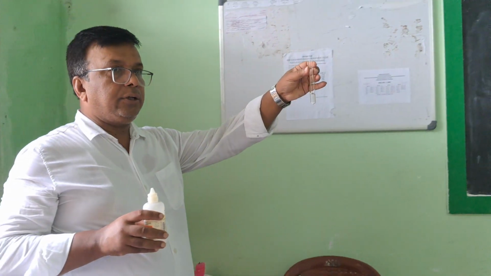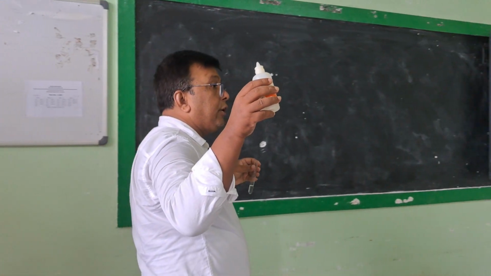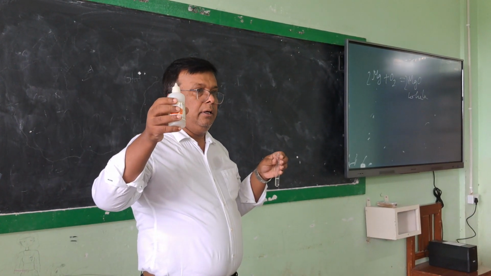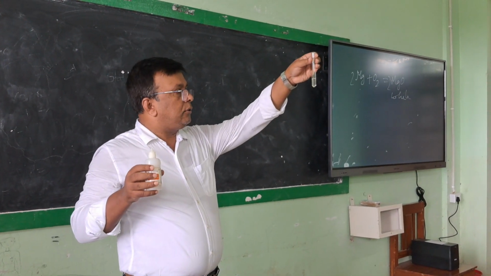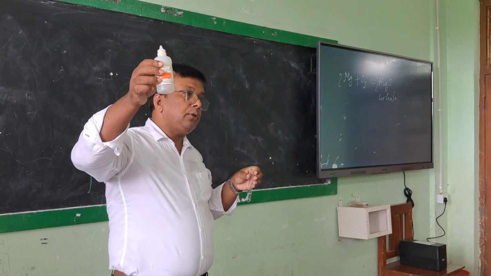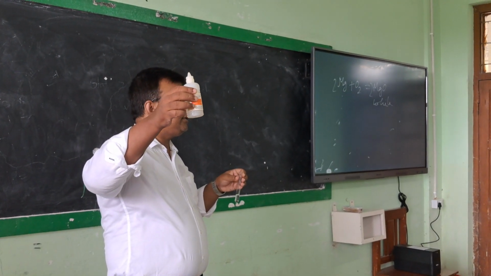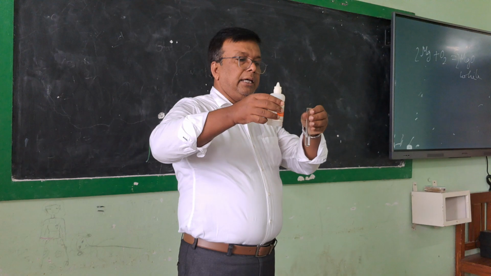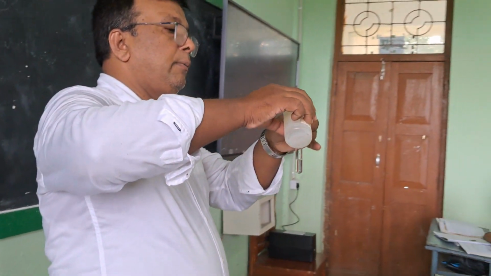This is sodium hydroxide, and this is known as phenolphthalein. This is actually an indicator. This is colorless, like water. This is also like water, colorless. Now you see, if phenolphthalein is added to sodium hydroxide, what happens?